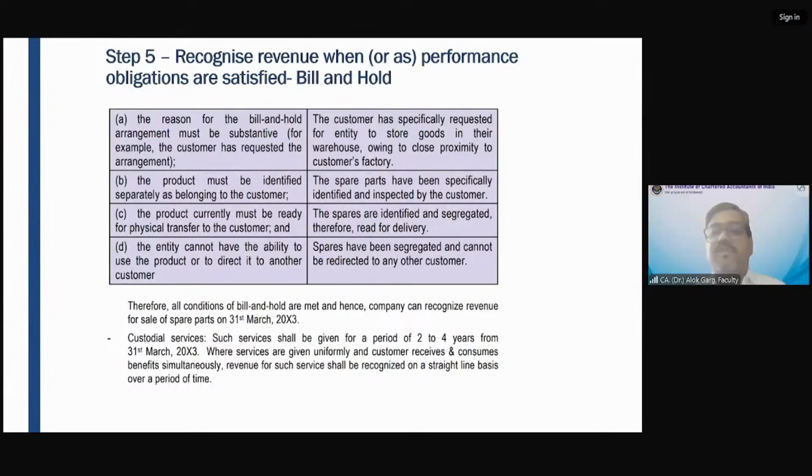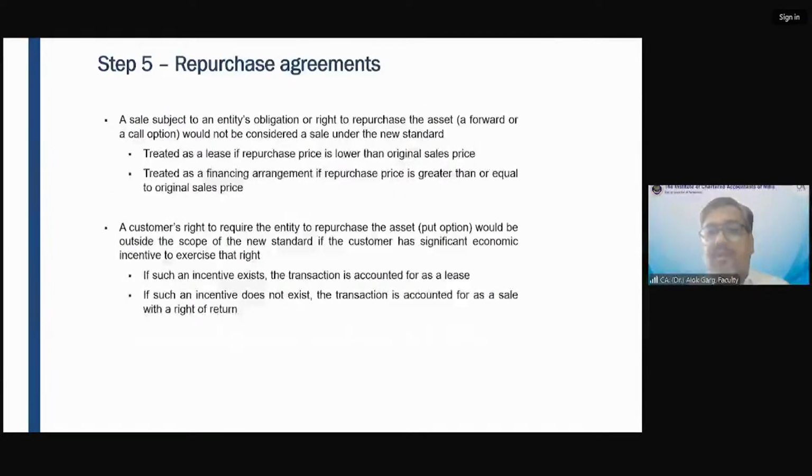Okay. So revenue from spare part has to be recognized. What about custodial service? Such service shall be given for a period of 2 to 4 years from 31st March 20x3, right? So where services are given uniformly and customer receives and consumes benefits simultaneously, this is warehouse service. So warehouse service has to be recognized over a period of time. Over a period of time only, right?